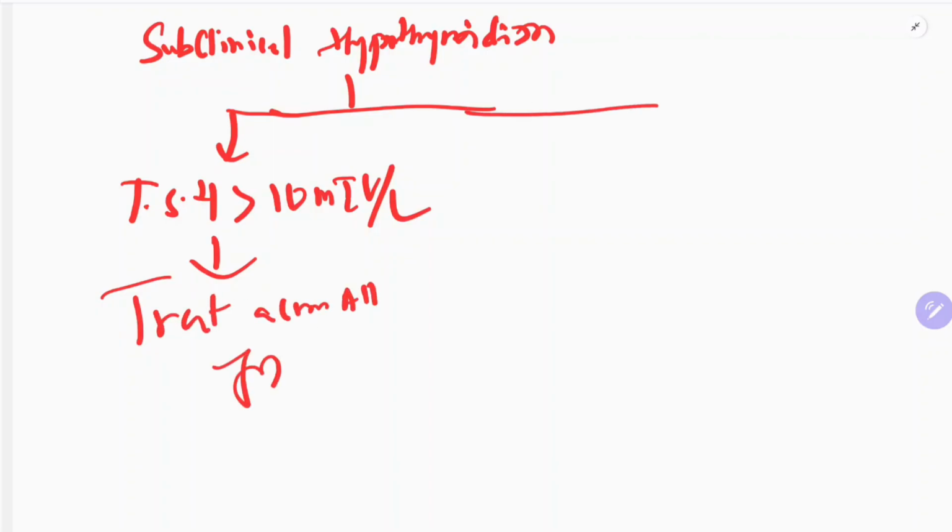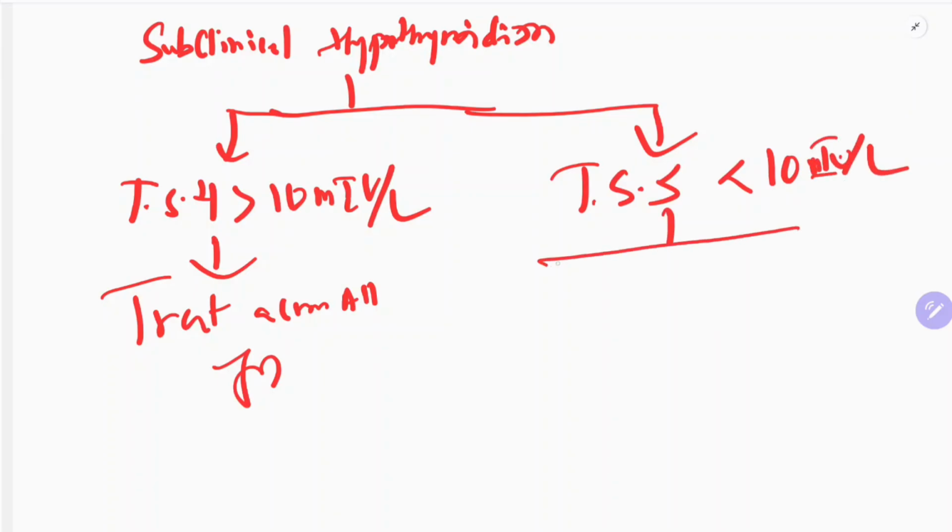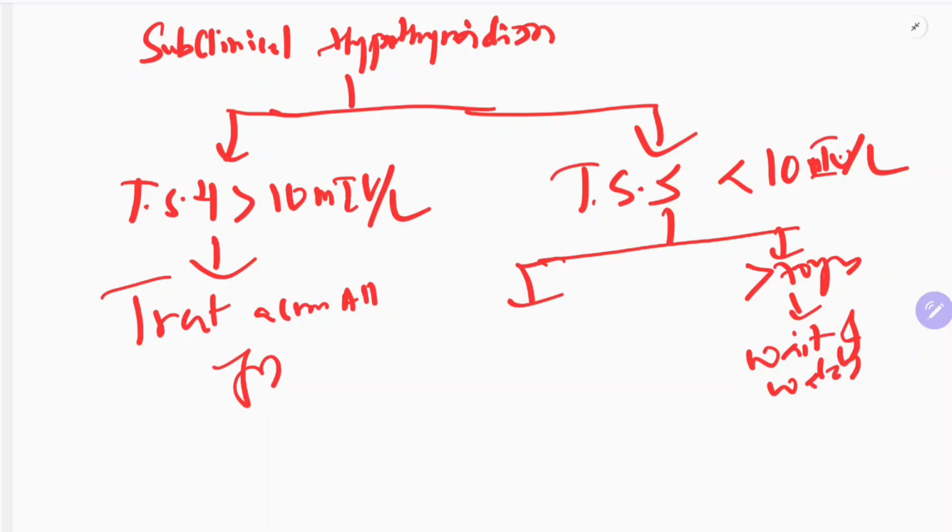But if the TSH is less than 10, then age will matter. If the patient's age is more than 70 years, then you will have a wait and watch policy. Why? Because normally TSH increases in elderly patients, but it will not go more than 10, it will be less than 10.